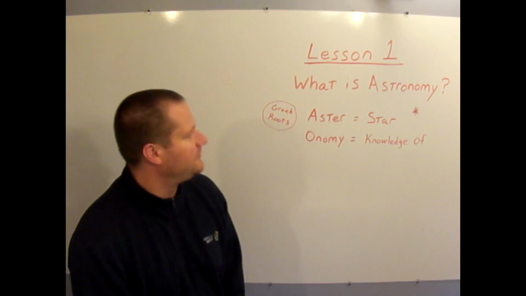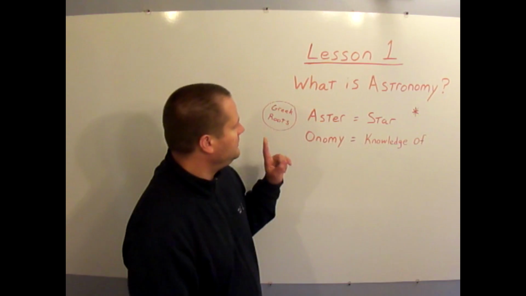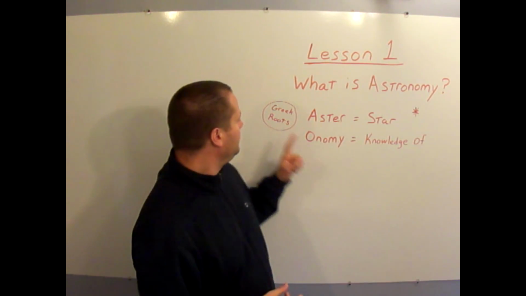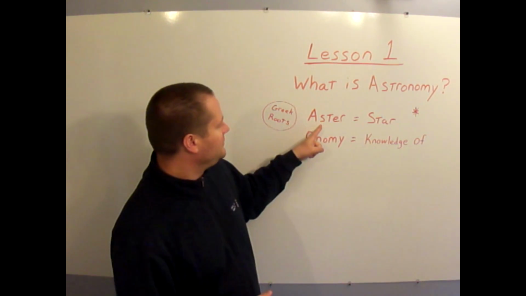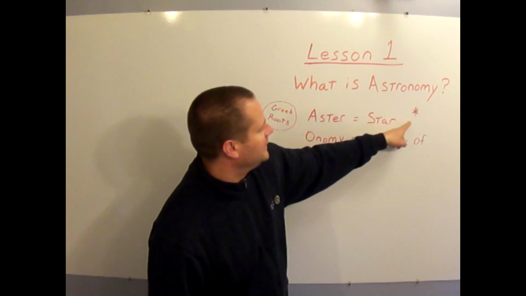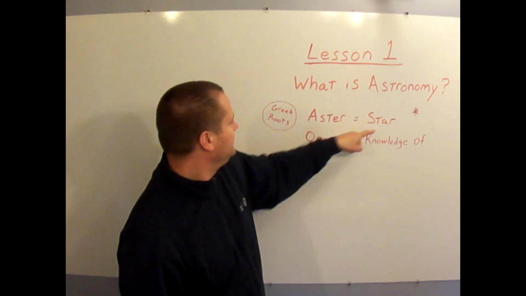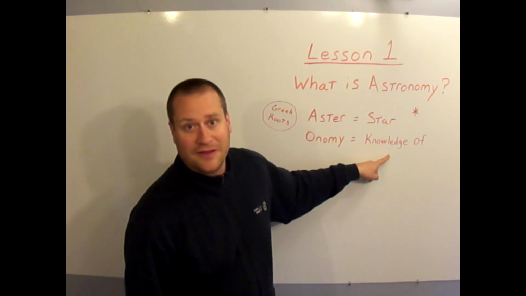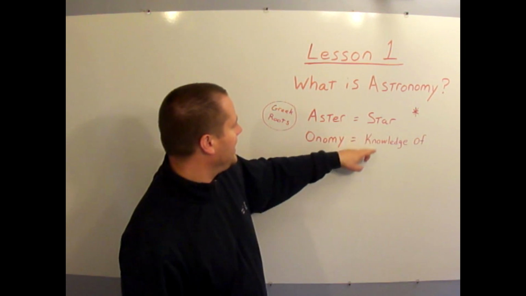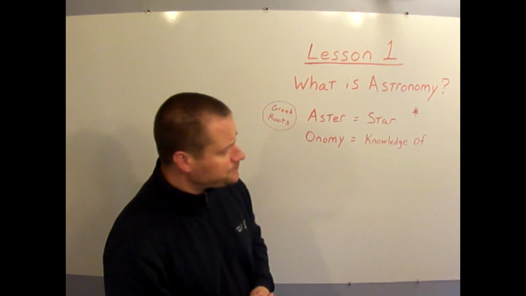Welcome to Astronomy, first class, lesson number 1. Let's start with a couple definitions. First definition, let's figure out what astronomy means if we're going to study it. It comes from two Greek words, aster, which means star, where you would get the root of something like an asterisk, that's a star. Aster meaning star, and onomy meaning knowledge of or study of. So star plus knowledge of, it's a knowledge of the stars. What is astronomy? Knowledge of the stars.